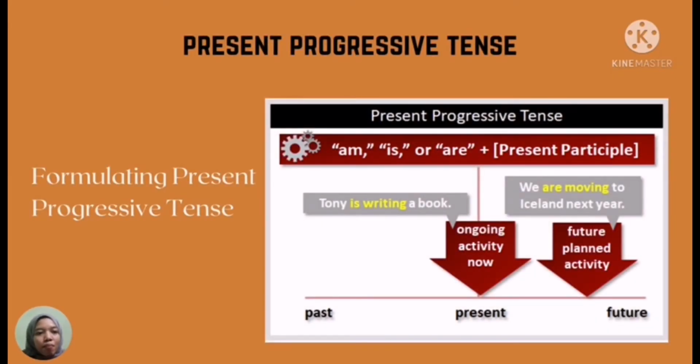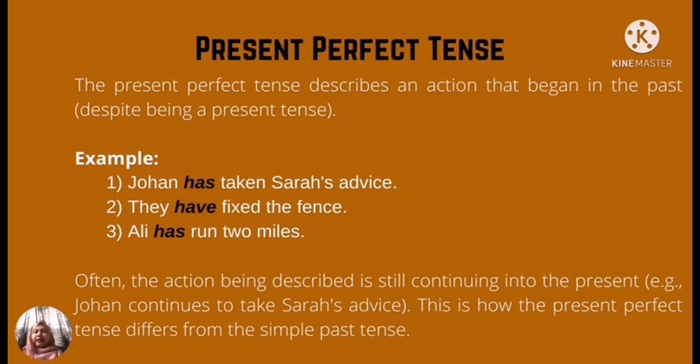The formula of present progressive tense is am, is, or are plus present participle. Example is Tony is writing a book, and we are moving to Iceland next year. Type of present tense number 3 is present perfect tense. The present perfect tense describes an action that began in the past, despite being a present tense. For example, Johan has taken Sarah's advice.